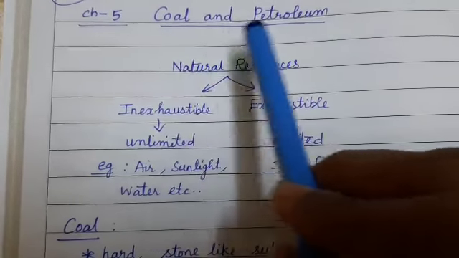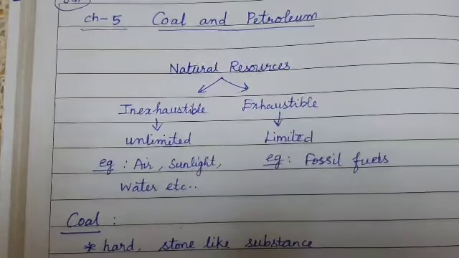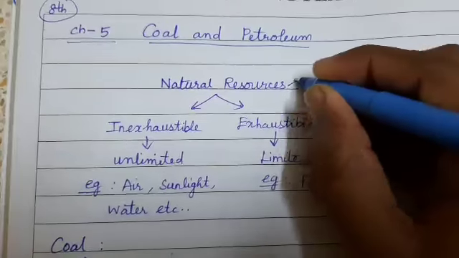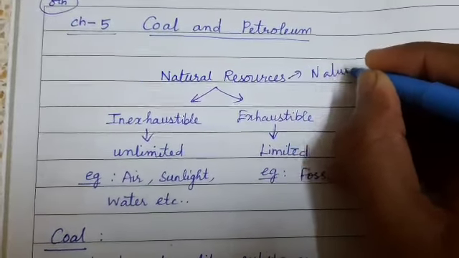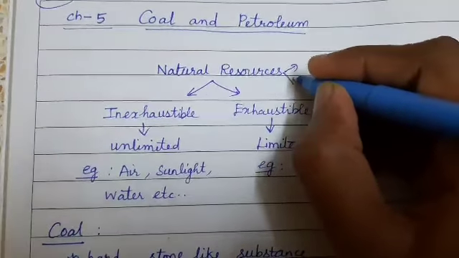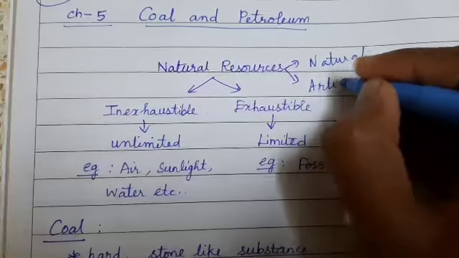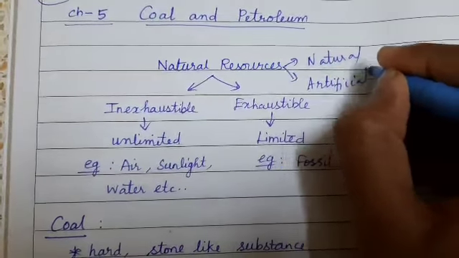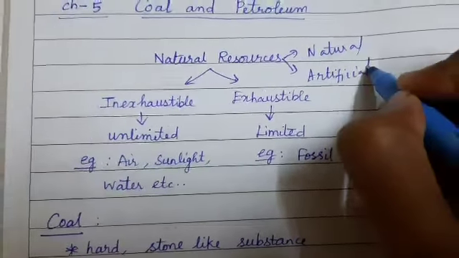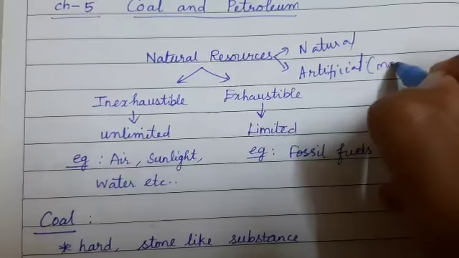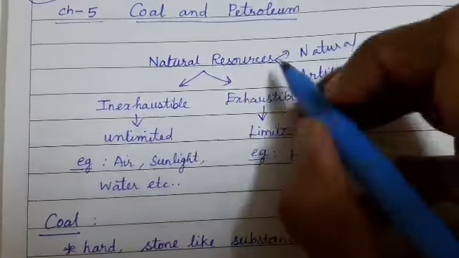When it comes to resources, there are two types. Okay, one is natural resource and another one is artificial resource. Artificial resources means man-made resources.